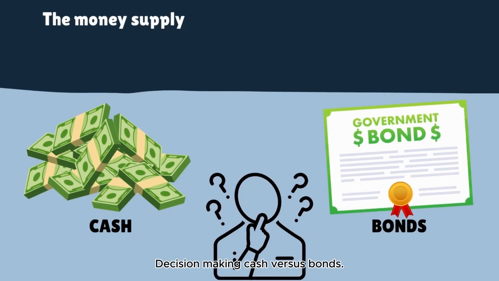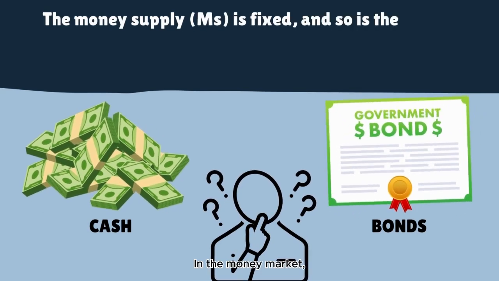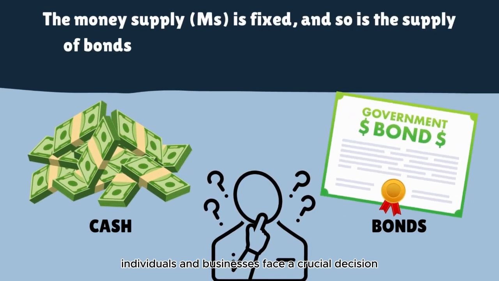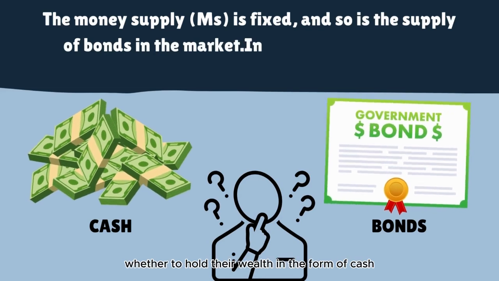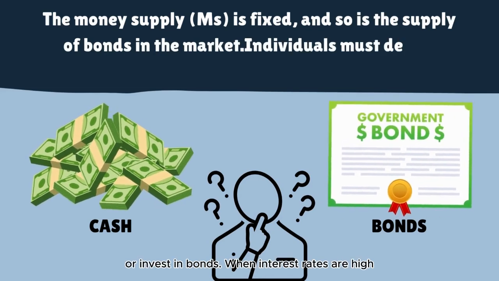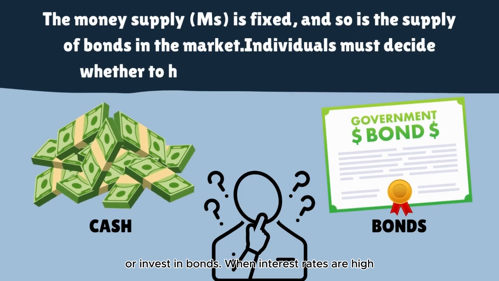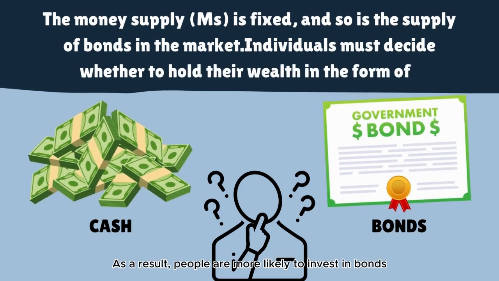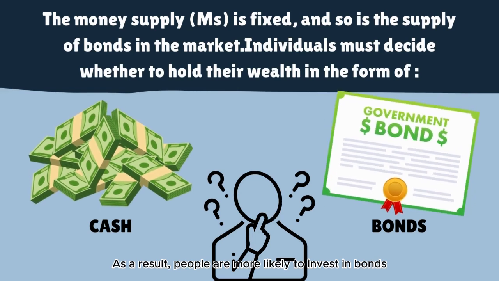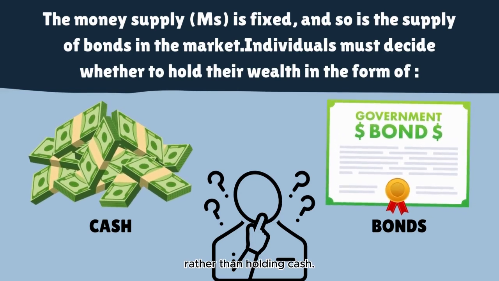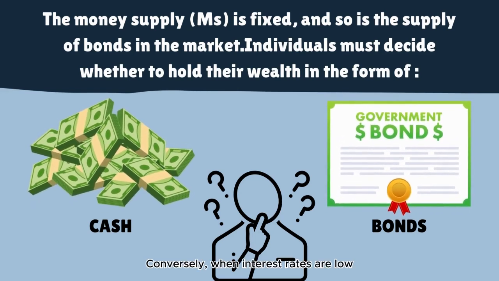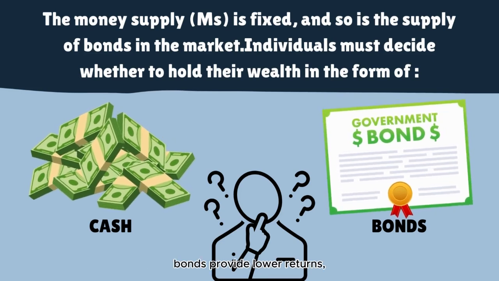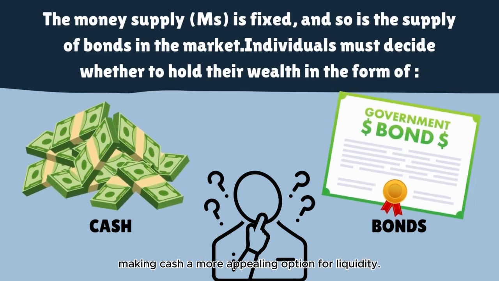Decision making: cash versus bonds. In the money market, individuals and businesses face a crucial decision, whether to hold their wealth in the form of cash or invest in bonds. When interest rates are high, bonds become more attractive because they offer better returns. As a result, people are more likely to invest in bonds rather than holding cash. Conversely, when interest rates are low, bonds provide lower returns, making cash a more appealing option for liquidity.